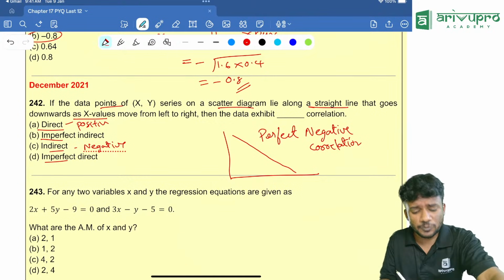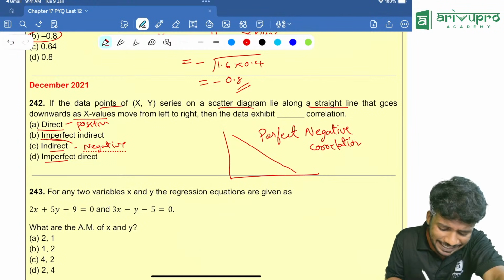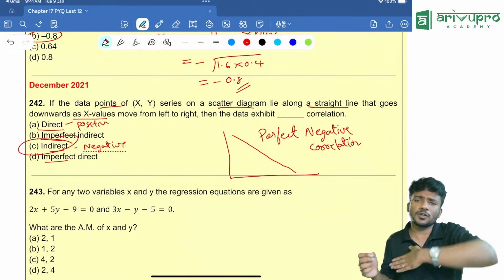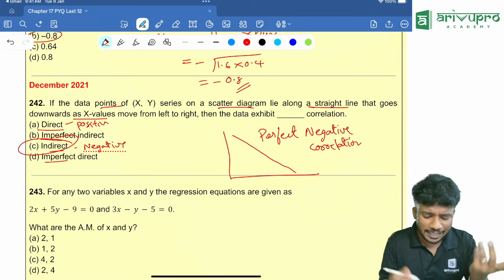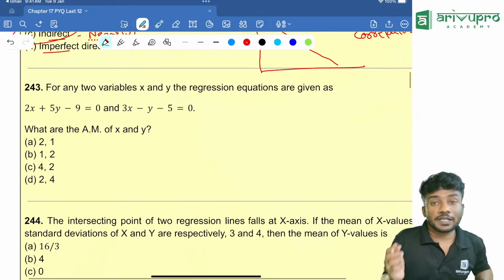Now looking at this, which option is the right answer? It exhibits what type of correlation? It exhibits an indirect correlation. Why is it indirect correlation? Because it is going down, or we can call it a negative correlation, perfect negative correlation.